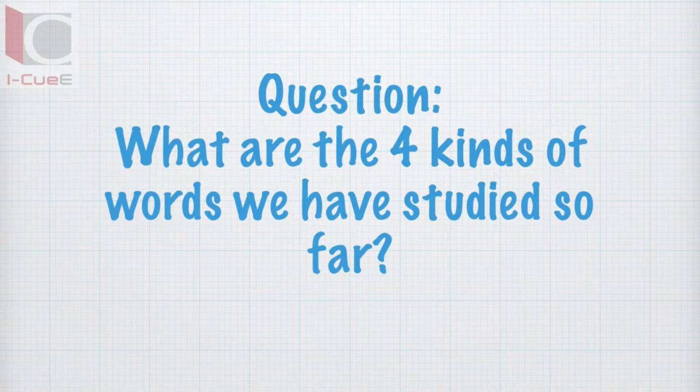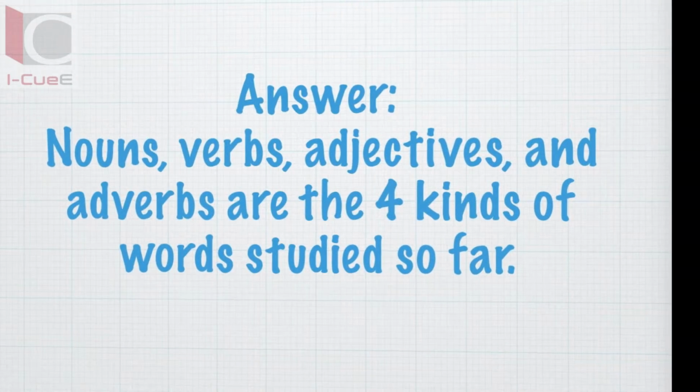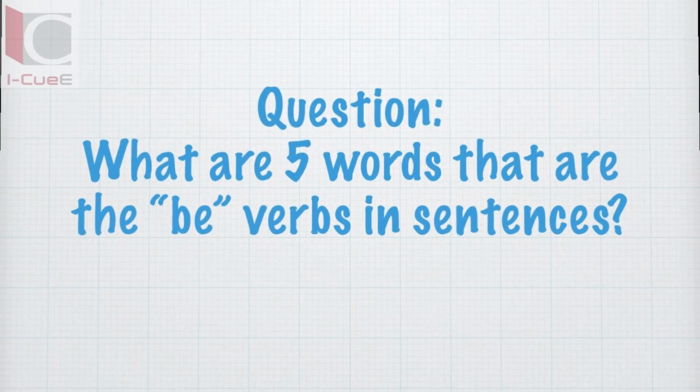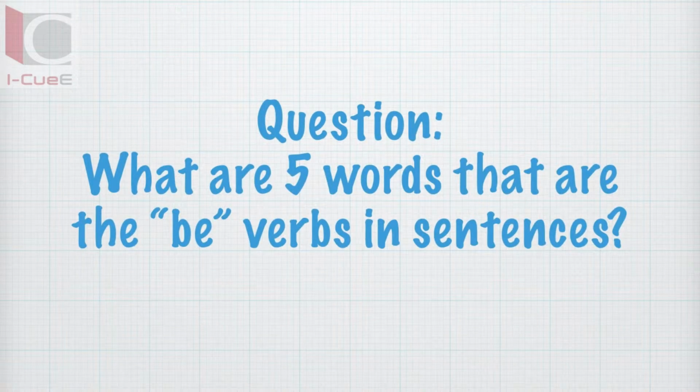What are the four kinds of words we have studied so far? Nouns, verbs, adjectives, and adverbs are the four kinds of words studied so far. What are 5 words that are the be verbs in sentences?